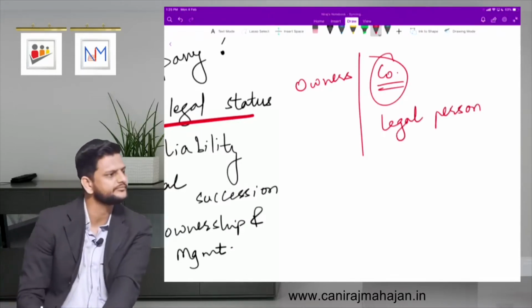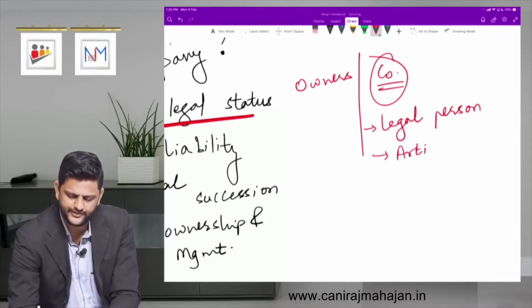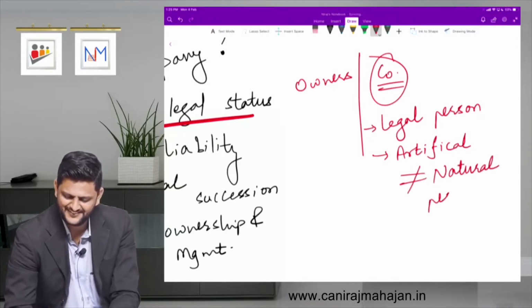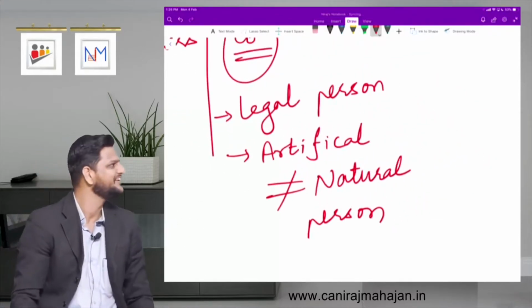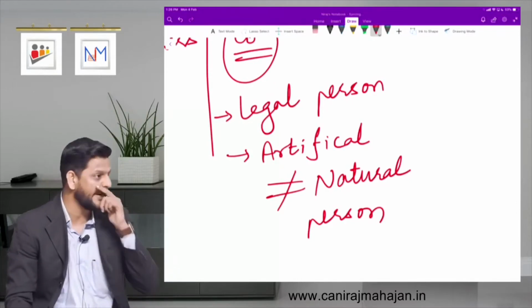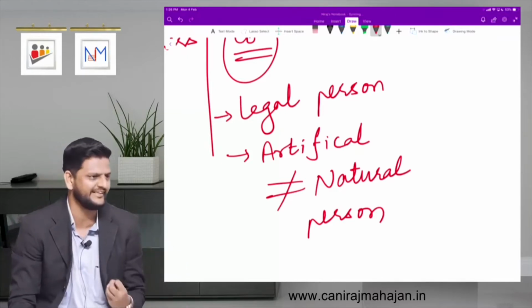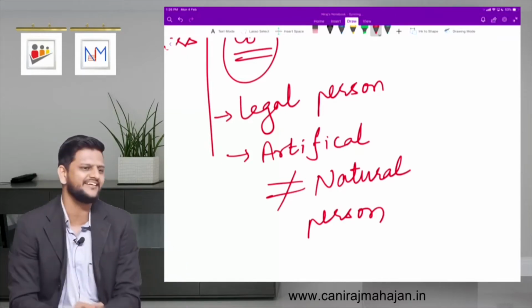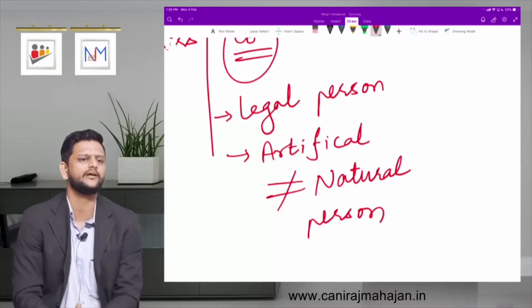Natural person? Artificial. What do you mean by artificial and not natural person? Natural persons come naturally. So natural persons are born, right? Natural persons die. Natural persons have relatives, right? Natural persons have feelings. All of that is not there in an artificial person. So obviously when I say artificial person, they are not naturally born.